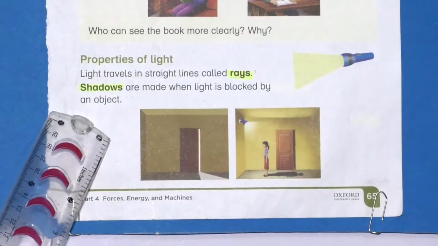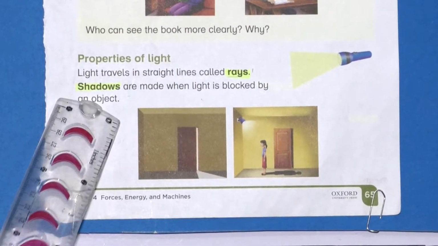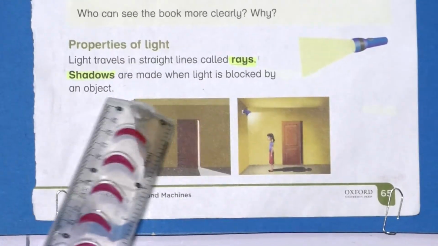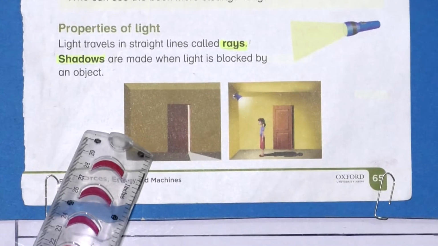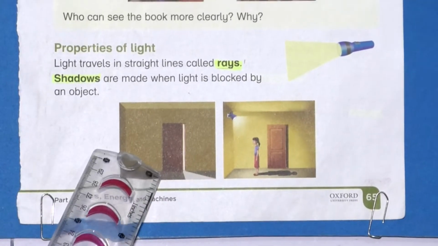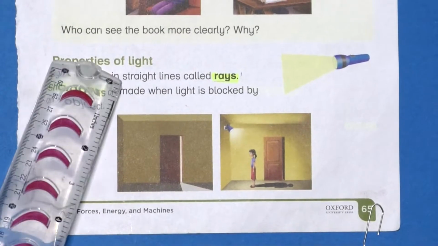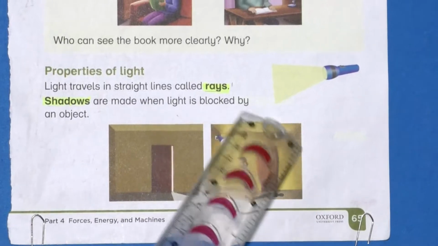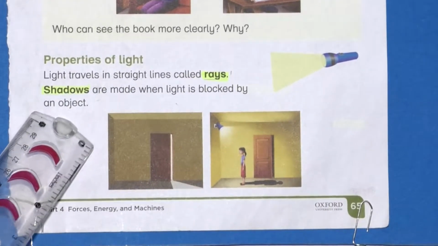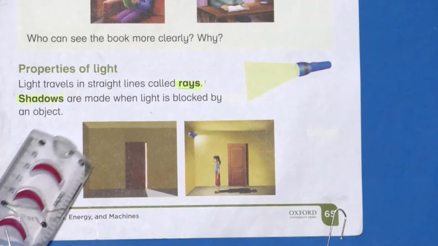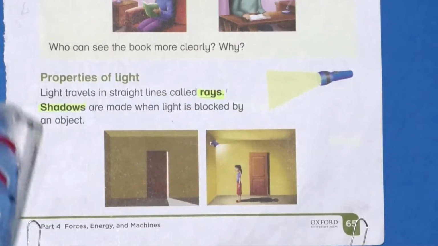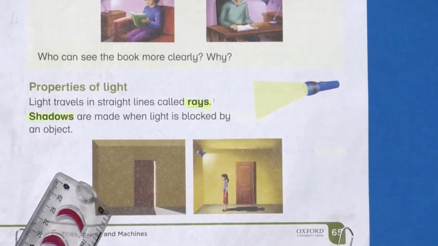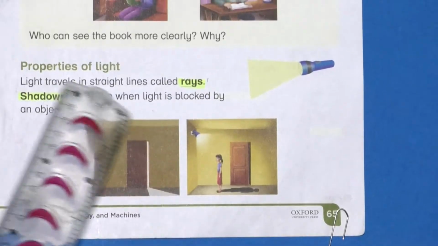Here is the second property of light, which is shadow. Shadows are the dark area which is covered by the light. If there is an object in front of the light, it creates a dark area beside the object, that is called a shadow. Shadows are made when light is blocked by an object. To form a shadow, we need an object and a source of light. We need three things here: a source of light, a surface or a screen, and an opaque object.